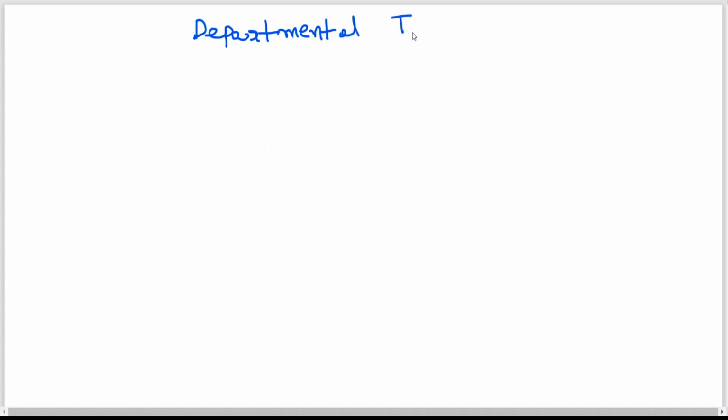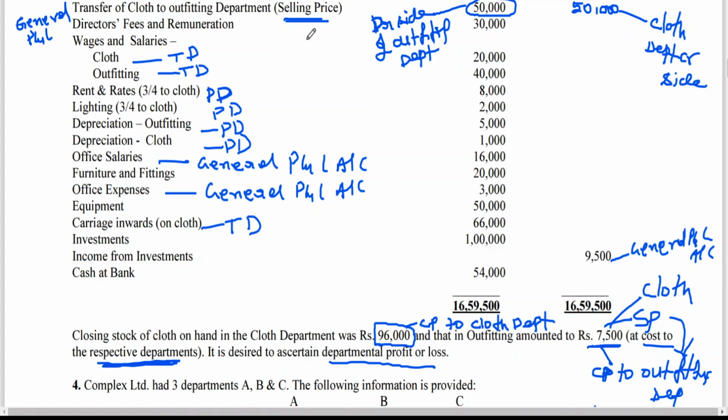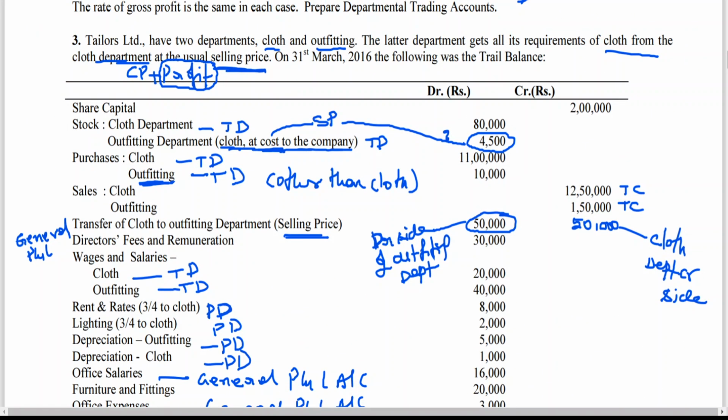Departmental trading, P&L account, March 31st.